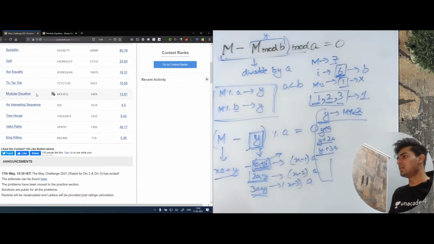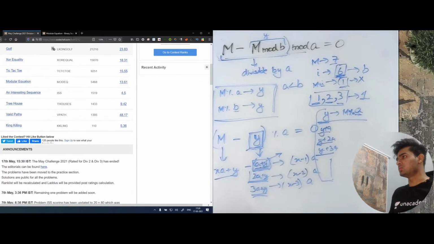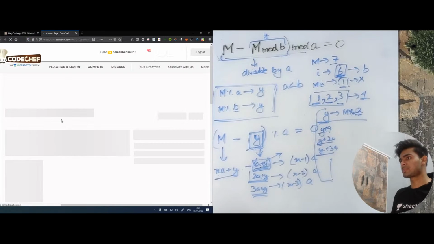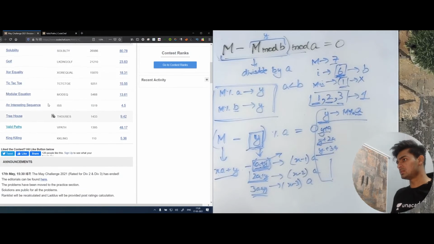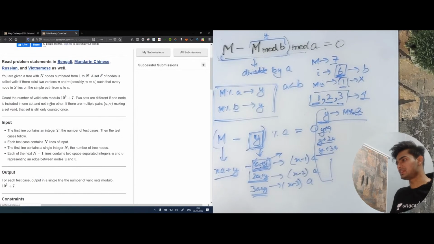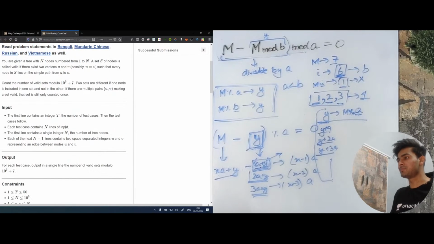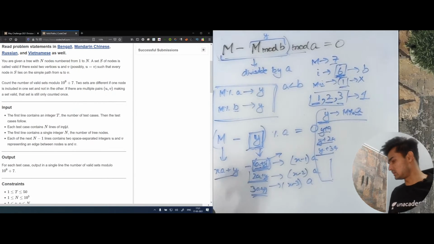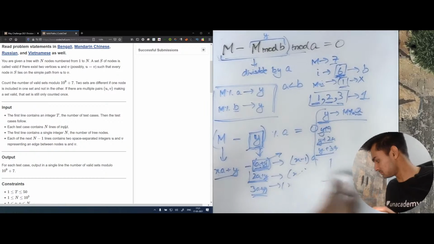Okay, all right, let's move on to the last problem that we are going to discuss today, which is valid paths. This is a very nice problem, with a very simple method. Okay, let's remove everything.